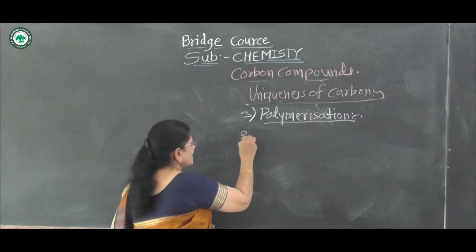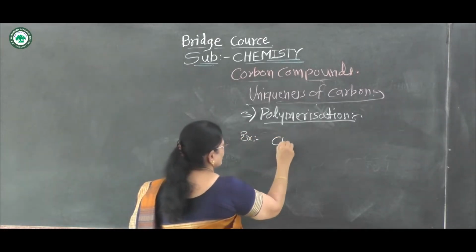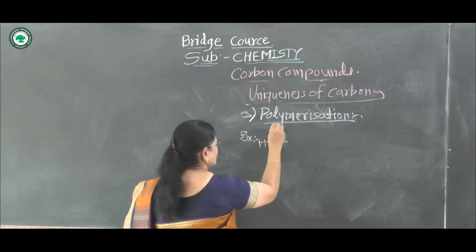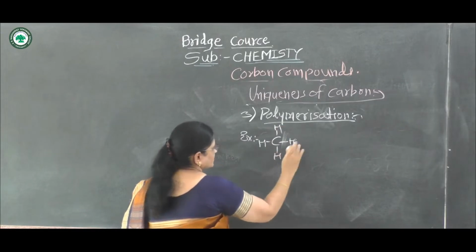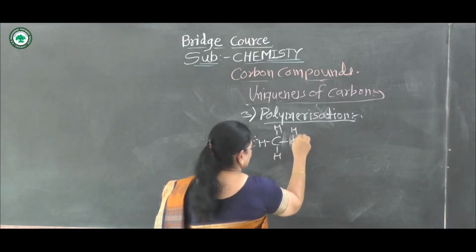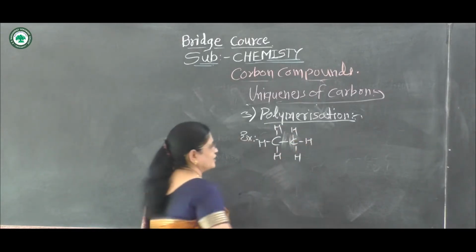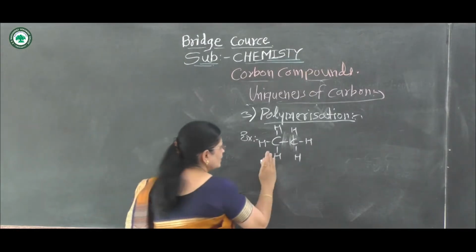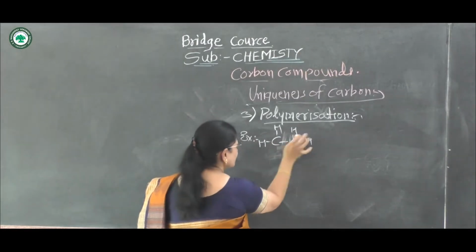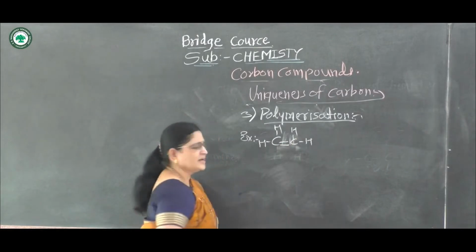For example, suppose this molecule. This is one molecule, having a carbon-carbon double bond.